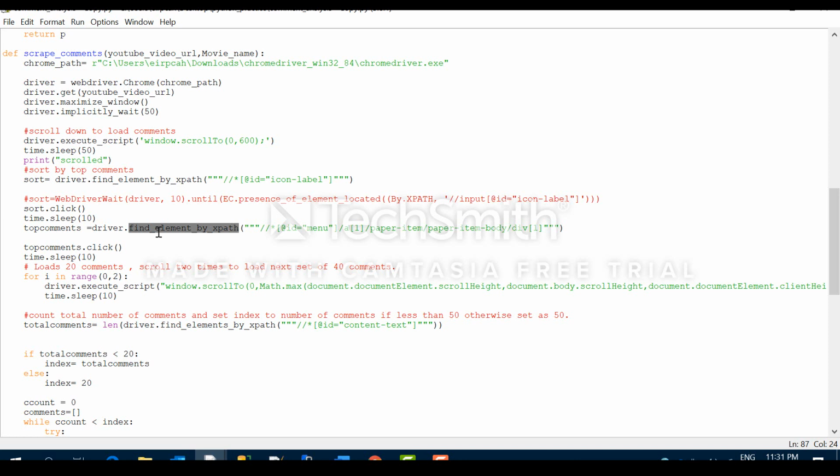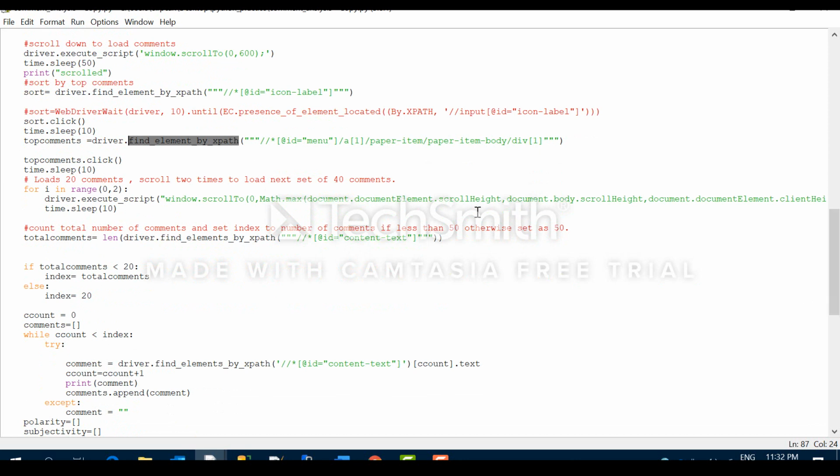You can also use find element by ID, find element by class name. So these are Selenium methods. There are 6 such Selenium methods. Find element by CSS selector, all these things are there.